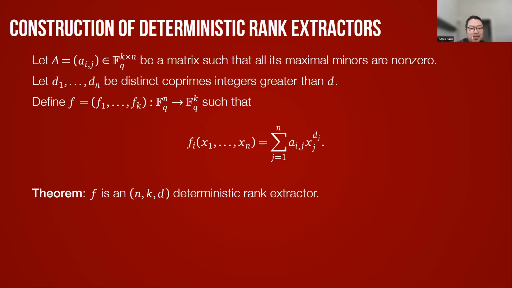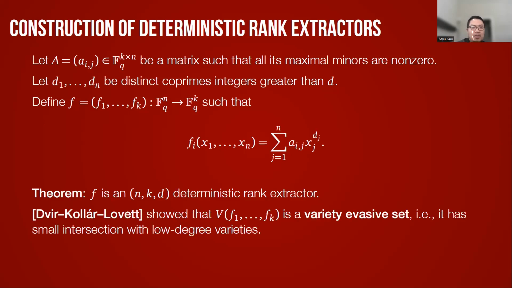We show that it's a deterministic rank extractor in our paper, and this construction was originally given by Dvir, Kollár and Lovett to show that the variety defined by f_1 through f_k is a variety evasive set, meaning that it has small intersection with every variety of low degree. And we observed in our paper that their proof can be adapted to prove something even stronger, which would imply our result.